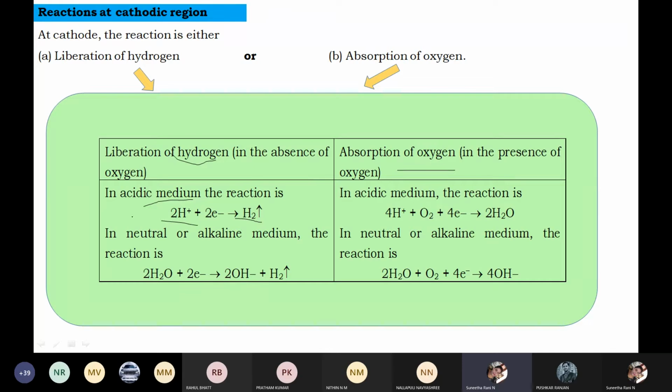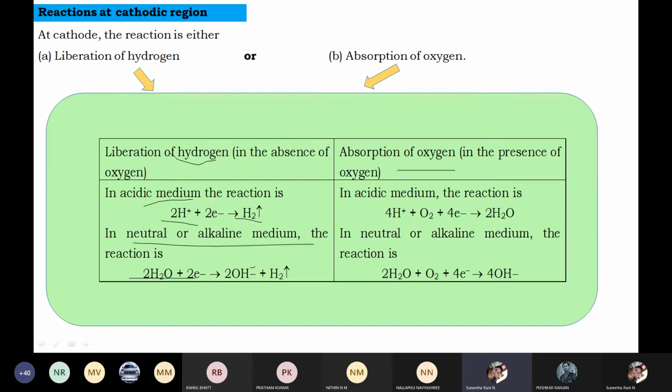If you change the medium to a neutral or alkaline medium, what happens to the reaction? In a neutral or alkaline medium, water reacts with electrons to give OH minus ions with the liberation of hydrogen. So in acidic, neutral and alkaline media, hydrogen liberation takes place.